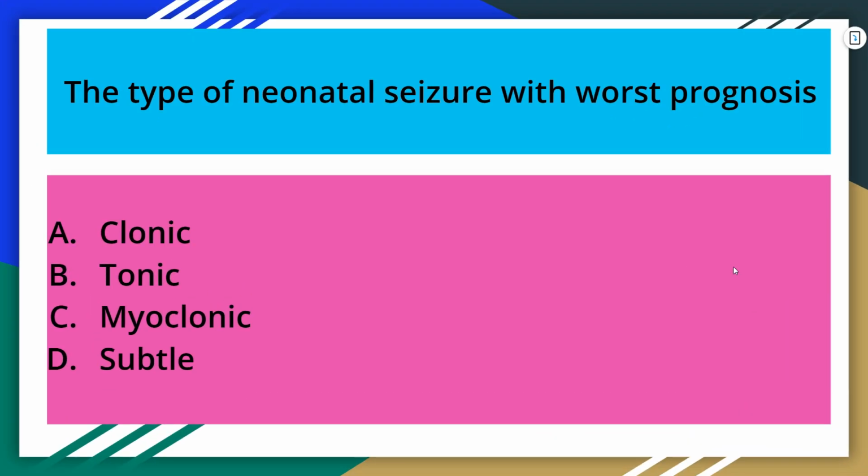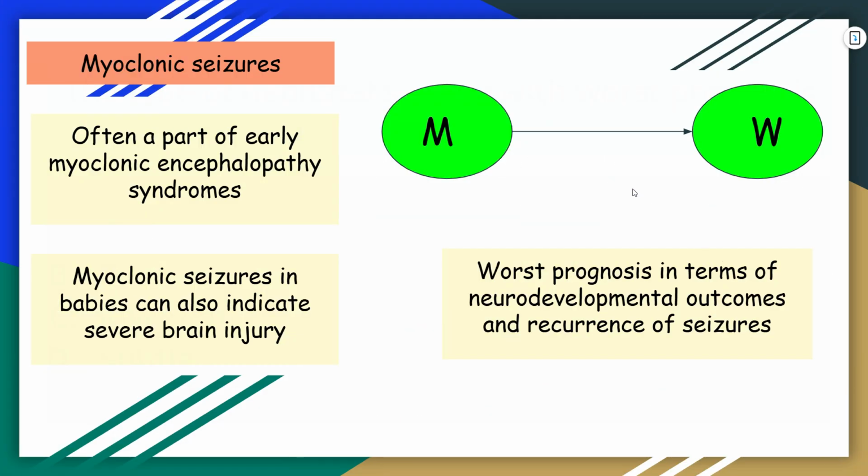Next question is the type of neonatal seizure with worst prognosis. Options are clonic, tonic, myoclonic or subtle. So, myoclonic seizures have the worst prognosis. How can we remember? M, if you reverse it, it will look like W, so worst. Myoclonic seizures are often a part of early myoclonic encephalopathic syndrome, and myoclonic seizures in a baby can also indicate severe brain injury. Worst prognosis in terms of neurodevelopmental outcome and recurrence of seizures.